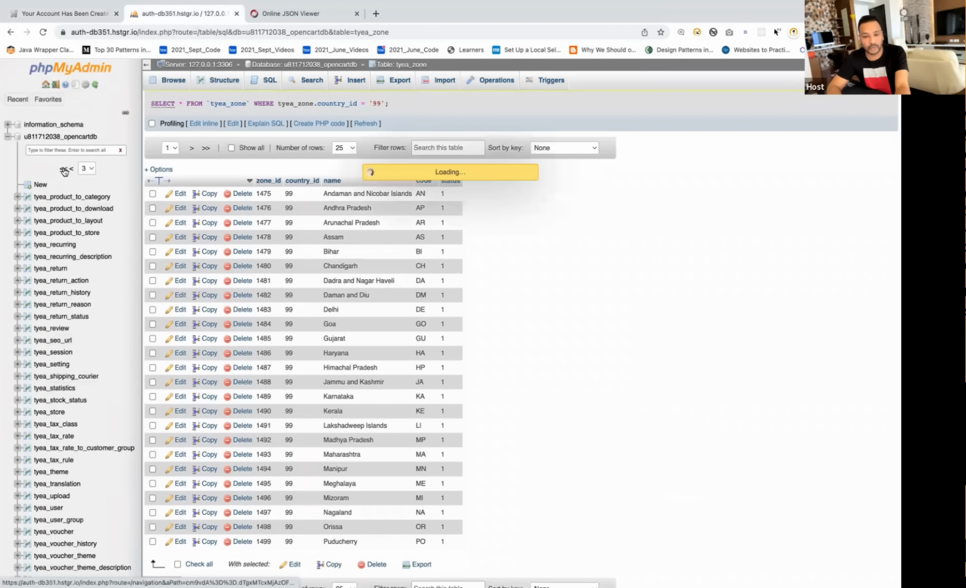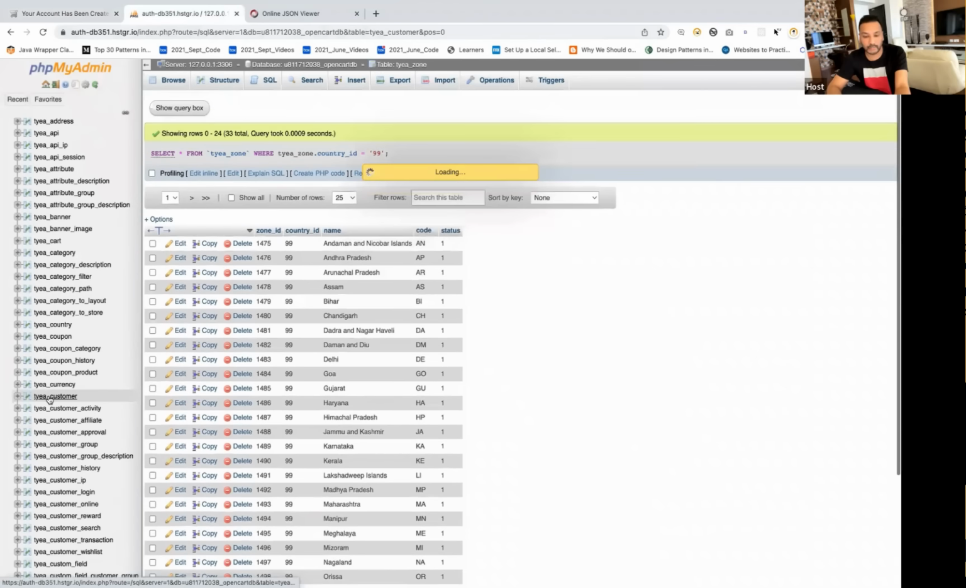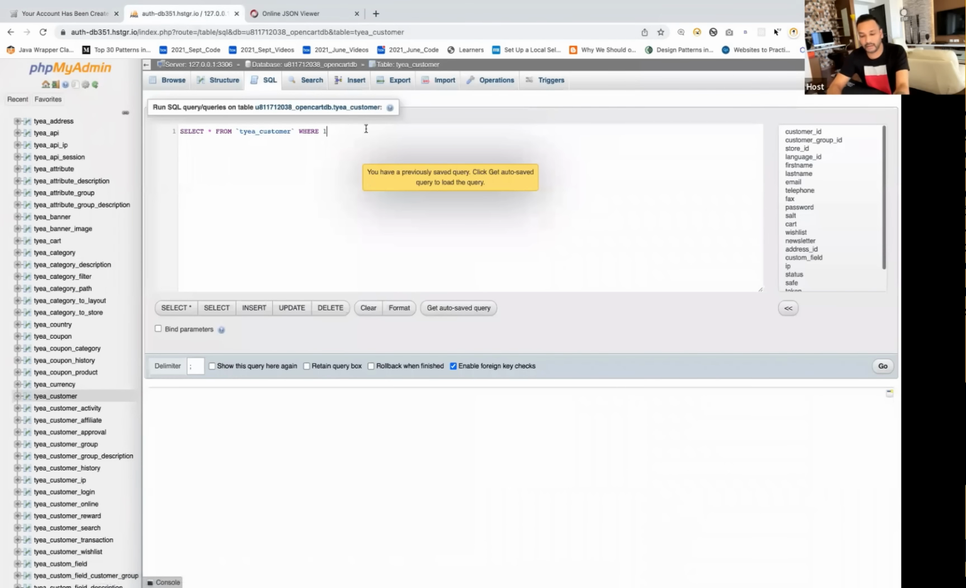And then I'll go to one customer that we have created. So let's go to this particular table. You can see the TIA underscore customer table. And then I'm going to run one SQL query. So I'll say, okay, fine. Here you can see that I can